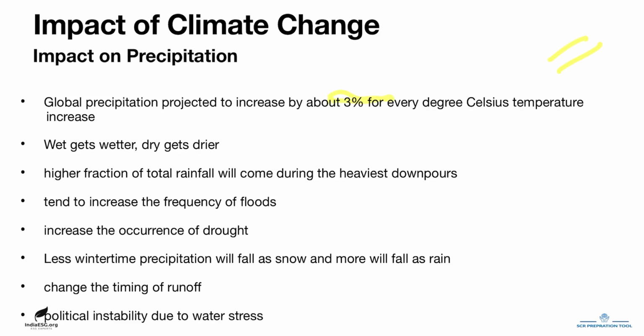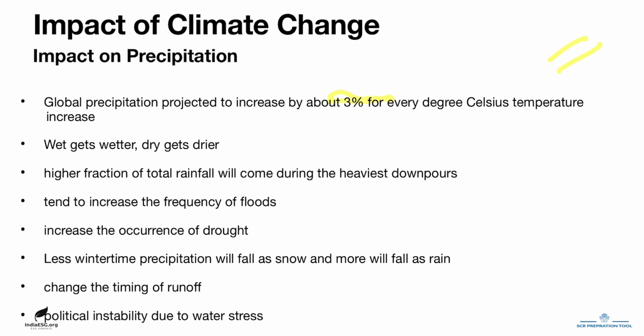Now, while total rainfall is likely to increase, the increase will not be distributed evenly. What the scientists expect is that regions that get abundant rain today will get more rain as the climate warms, whereas the dry regions will become drier. So this leads to the impact that wet gets wetter and dry gets drier. This is one of the most important impacts of climate change on precipitation.